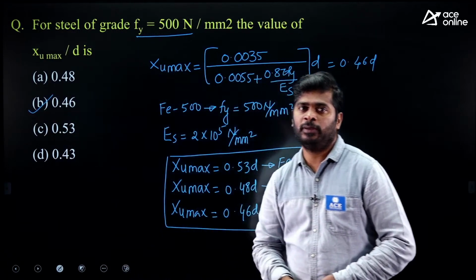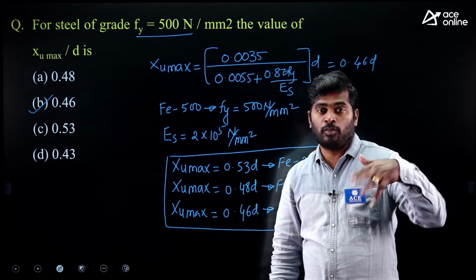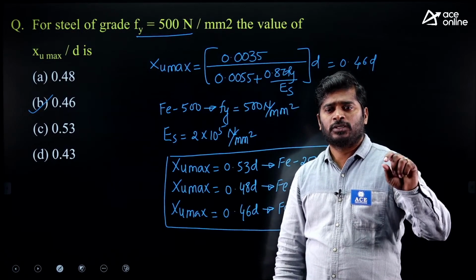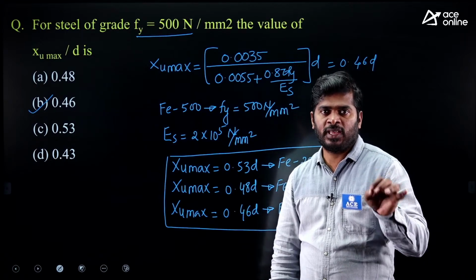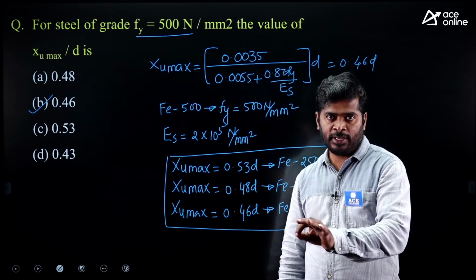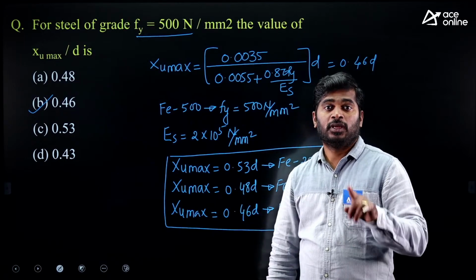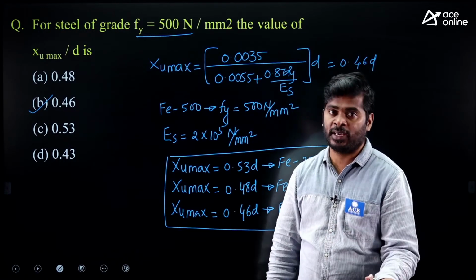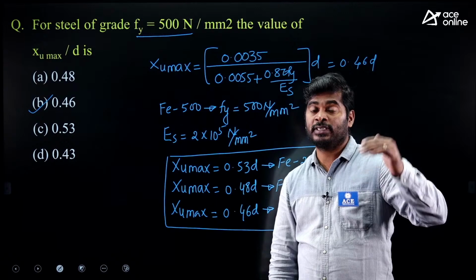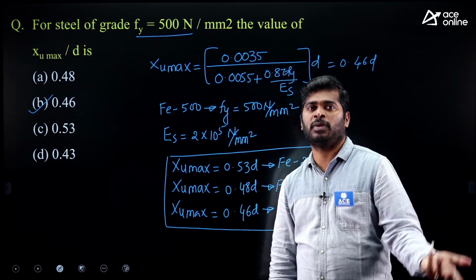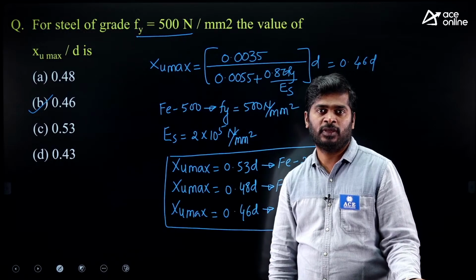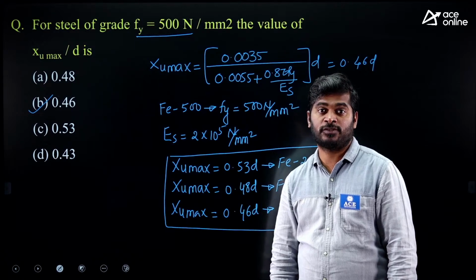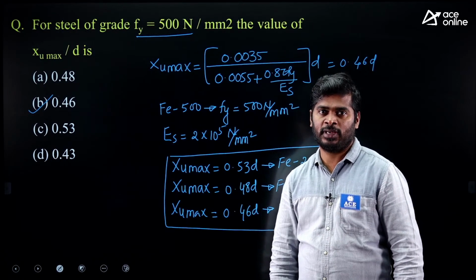Let me tell you one example of how to make more questions from the previous year questions. Suppose in a previous question they asked XU max upon D for Fe 500 grade steel, you don't learn only that one. You have to try for the remaining grades of steel also. Because once they asked for Fe 500, maybe in future they will ask for Fe 415 or Fe 250. Like that you can make more questions from the given question. Okay? Right.